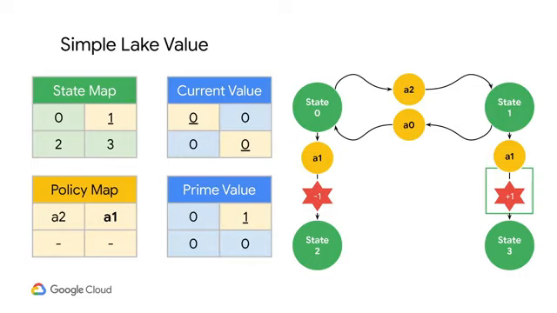Now, we do the same thing for the next state, which is state 1. Unlike state 0, we can pick up a reward of 1 by moving down. That's greater than 0 by moving left, so we'll use A1 as our action. Since state 2 and 3 are terminal states, they have no actions associated with them, so their value remains unchanged.